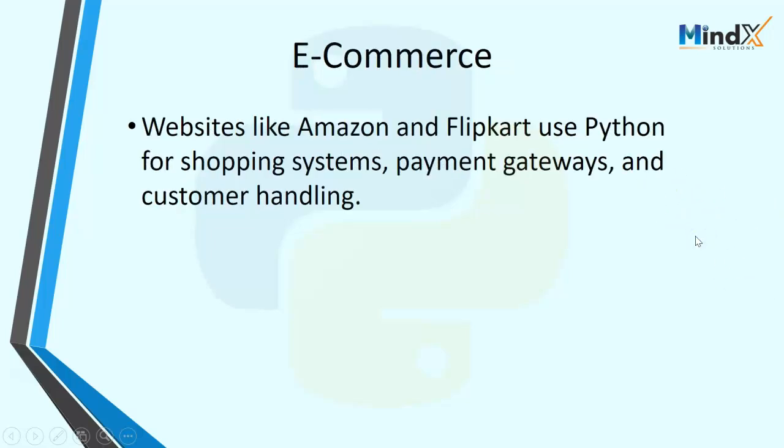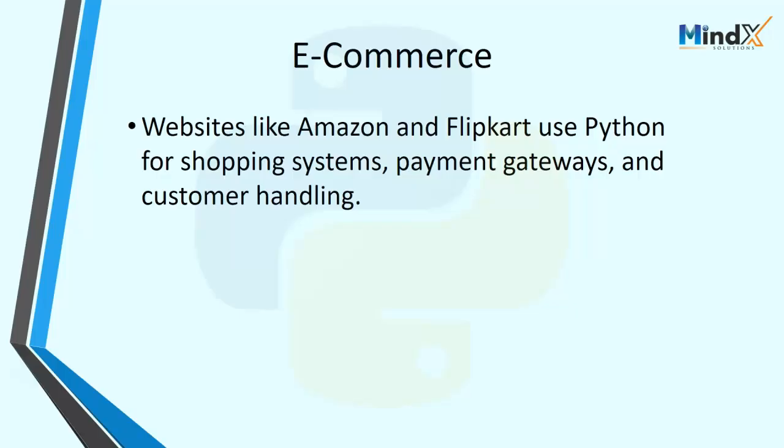When we go for e-commerce applications, we can say Amazon, Flipkart, Meesho and Myntra are e-commerce applications.